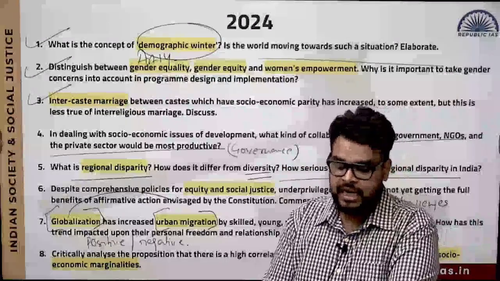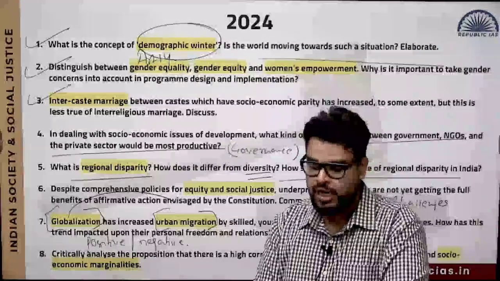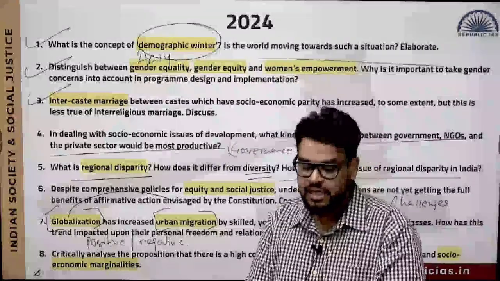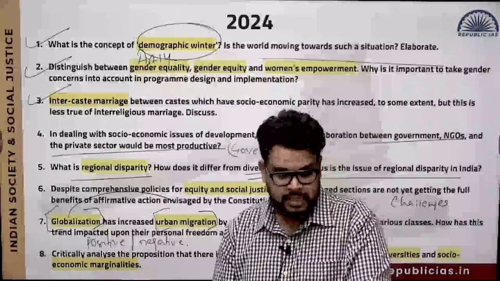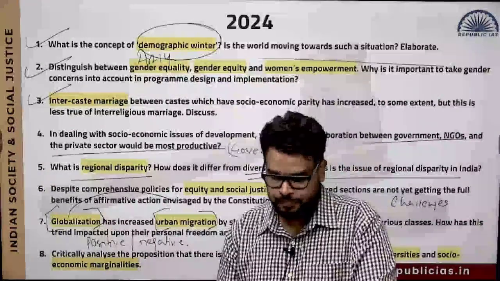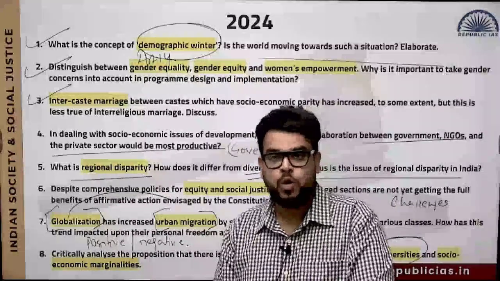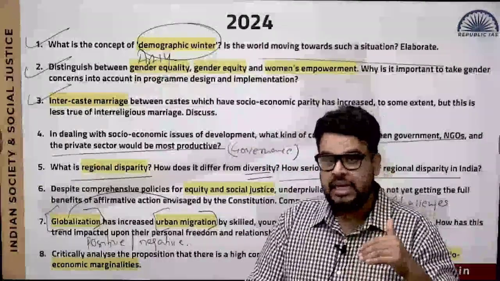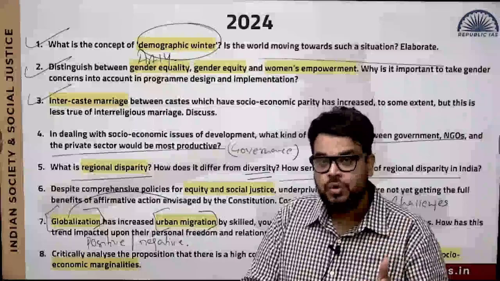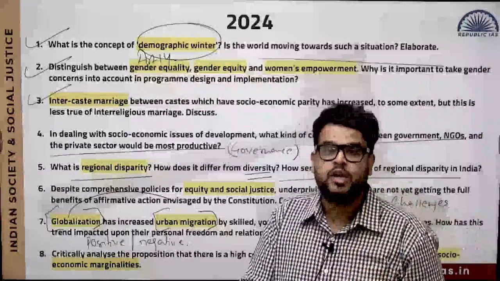Next, critically analyze the proposition that there is a high correlation between India's cultural diversities and socio-economic marginalities. Yes, that is true, because on one hand, you will have cultural diversity in India. If you go to the northeast part of India, you will have a different culture, and that obviously is going to influence your socio-economic marginalities also.